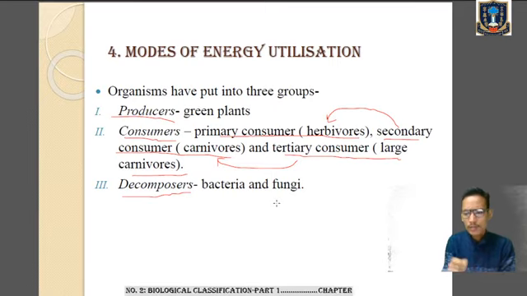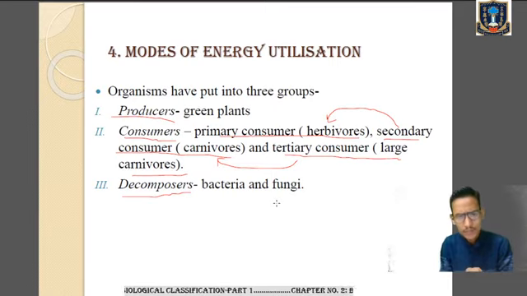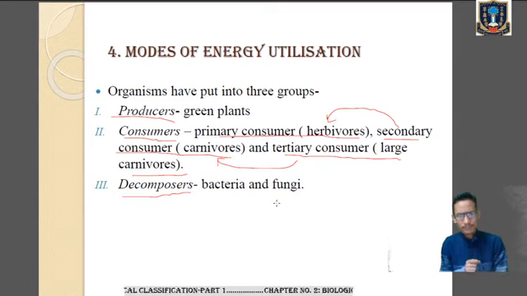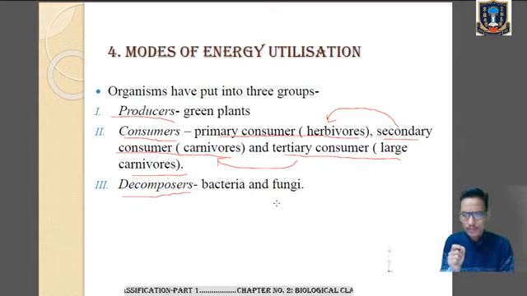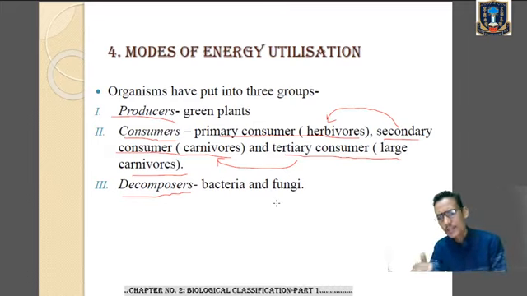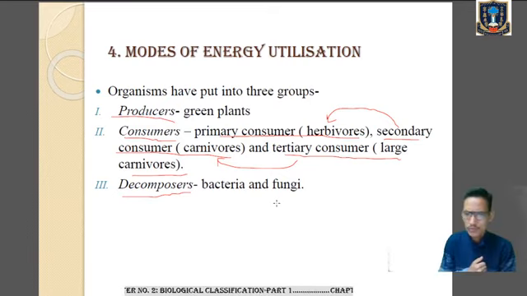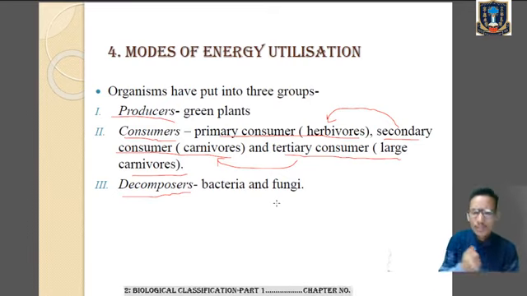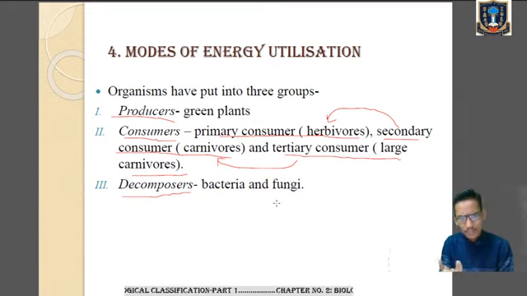Now those grasses are taken up by the primary consumer, let's say a grasshopper. Now that grasshopper, which is a primary consumer, is taken up by the secondary consumer, which can be a frog or toad.